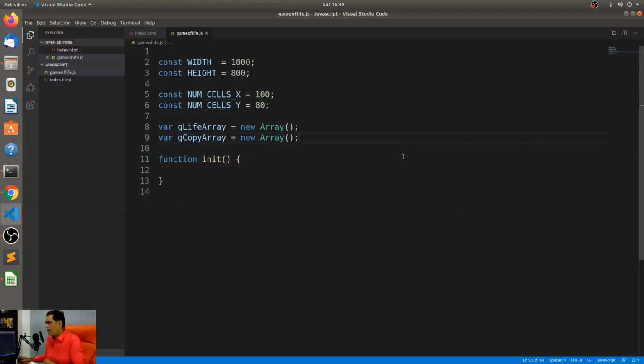All right, so let's go back to our code. I have the init function over here, and I need it to be called when the page has completed loading. Now here's the thing about JavaScript. There are JavaScript frameworks, one of my favorites being jQuery, that allow me to call an onload function, which is called when the entire page has finished loading. That's the perfect time for an init function to be called.